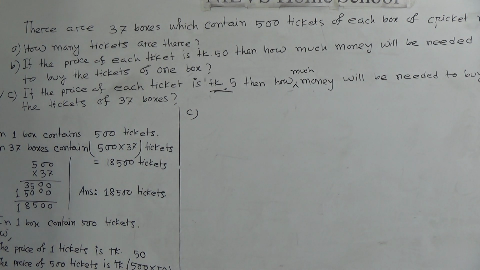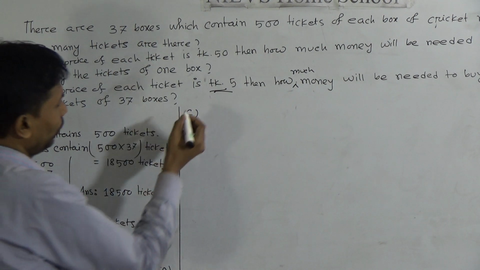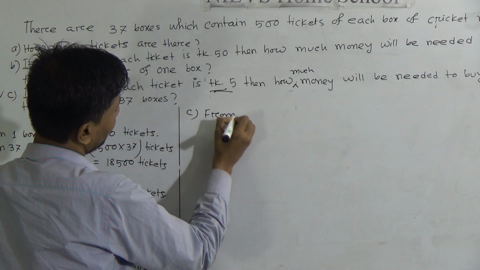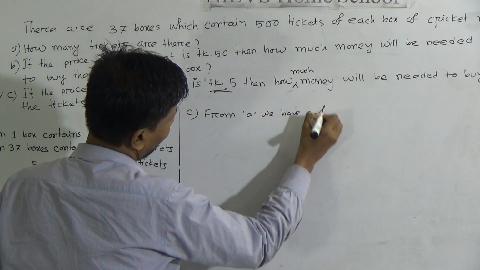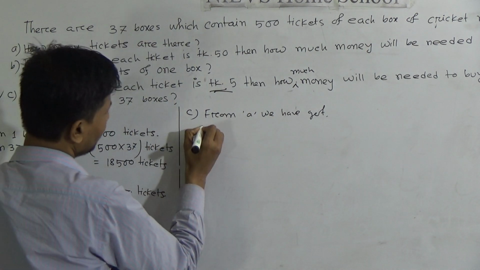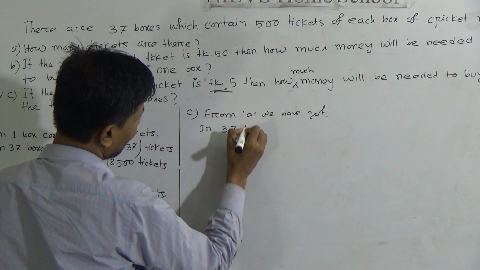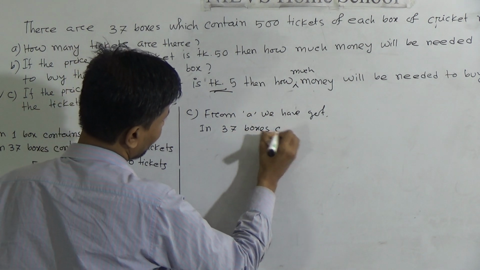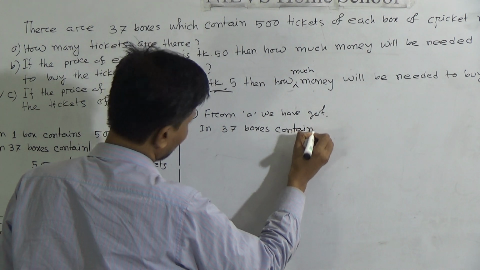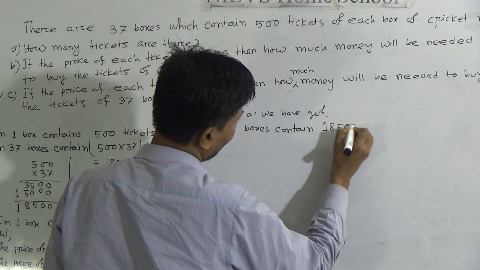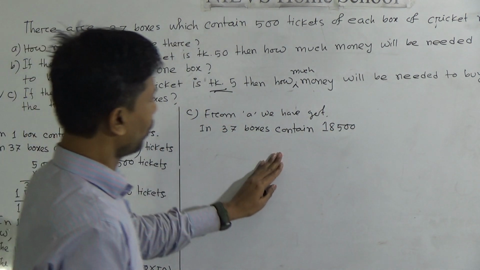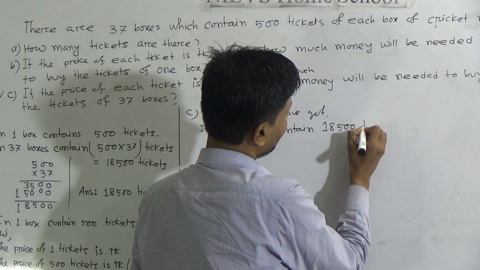We have already solved in A number that 37 boxes contain 18,500 tickets. From A we have got that 37 boxes contain 18,500 tickets.